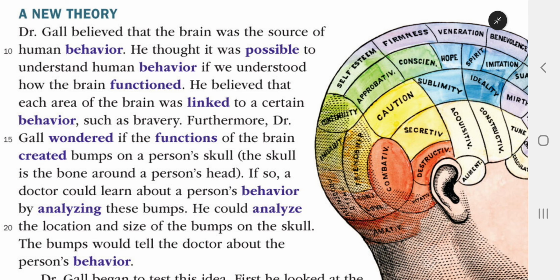Furthermore, Dr. Gall wondered if the functions of the brain created bumps on a person's skull. The skull is the bone around a person's head. If so, a doctor could learn about a person's behavior by analyzing these bumps. He could analyze the location and size of the bumps on the skull. The bumps would tell the doctor about the person's behavior.